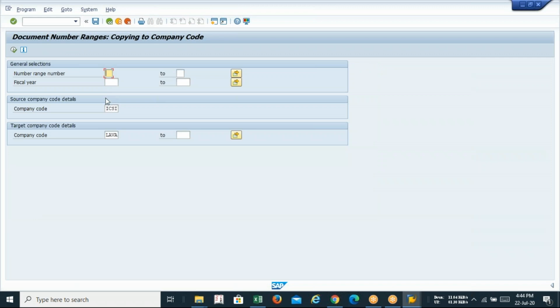So guys, have you seen that? Do not press enter. Okay, do not press enter. Just type the source company ICSI. Target should be your company code. Jayashree, your company code JY1. So target should be your company code. Source should be my company code ICSI. And do not press enter. Just execute.